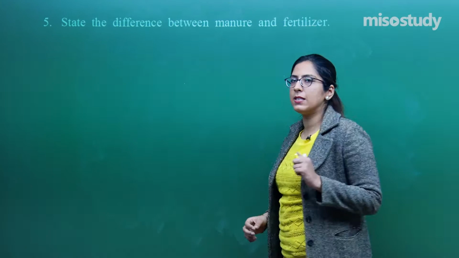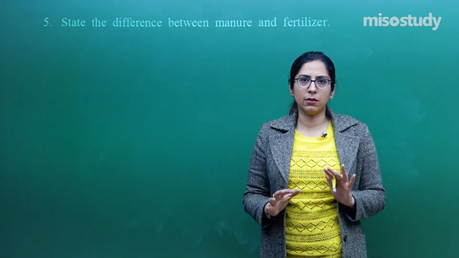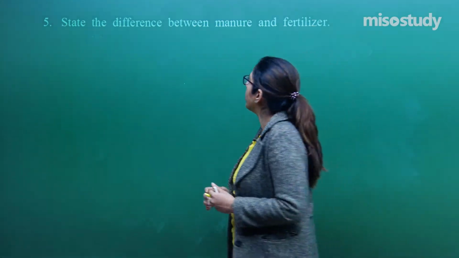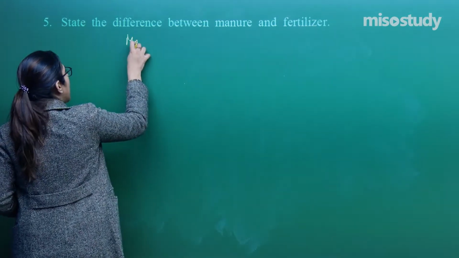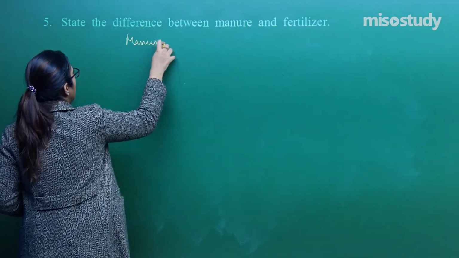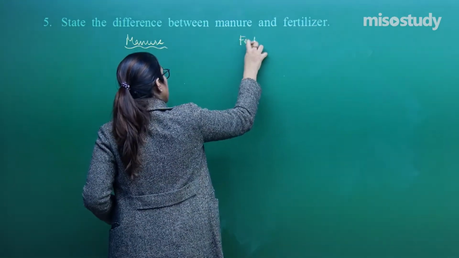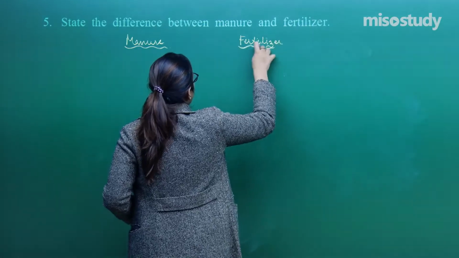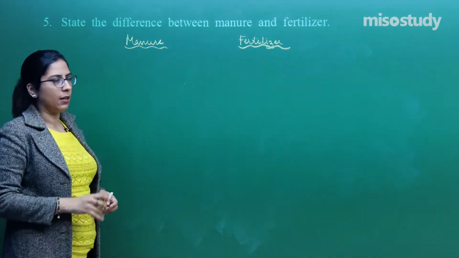When a difference is asked, write in a point-wise manner. Then only it will look good to the examiner, and then only you can score good marks. On one side you should write manure, on the other side you should write fertilizer. There are so many differences, but it is just a 2 marks question, so 4 points are enough.